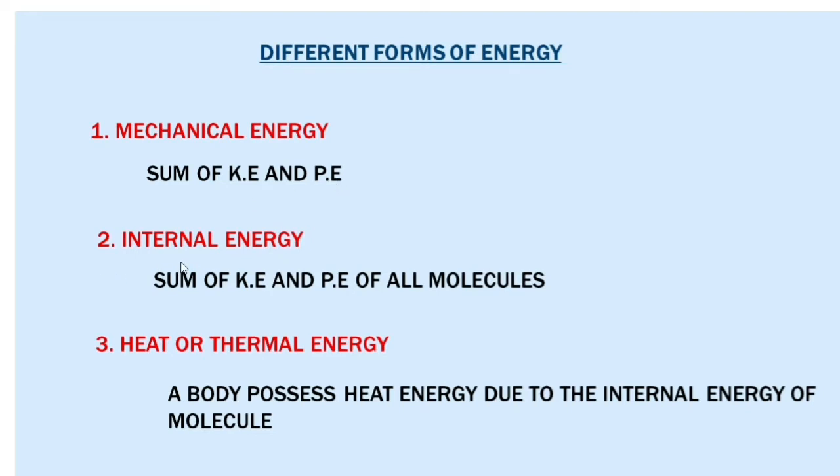The second one is internal energy. What is meant by internal energy? Internal energy is the sum of the kinetic energy and potential energy of all molecules. The molecules possess kinetic energy due to their motion, while they have potential energy due to the attraction or repulsion between them. So that is internal energy. The next one is heat energy or thermal energy. A body possesses heat energy due to the internal energy of its molecules.